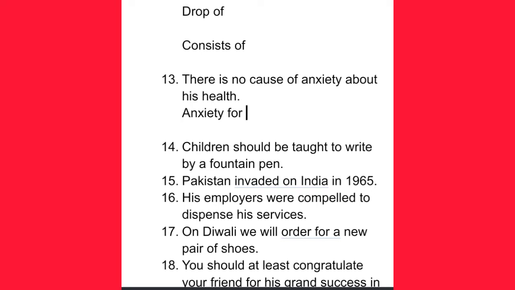There is no cause for anxiety about his health. So here we will replace the word of with the preposition for. There is no cause for anxiety instead of of anxiety.